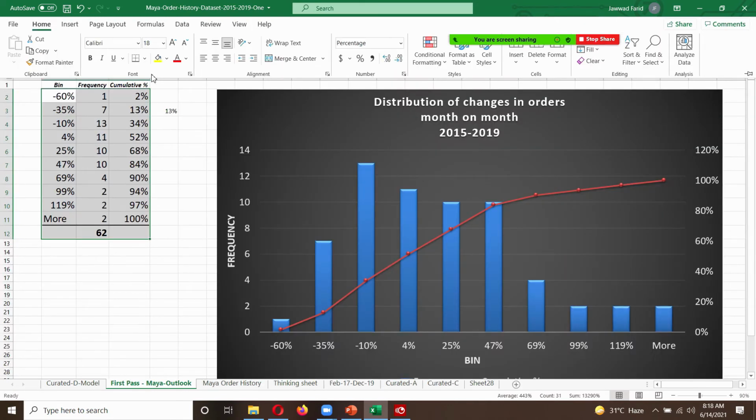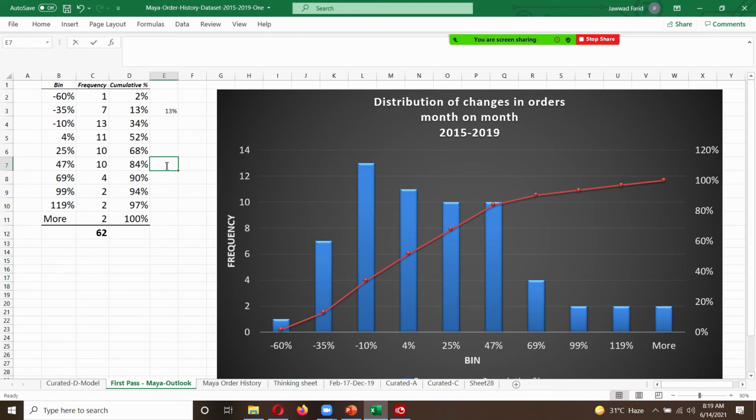The probability of seeing a drop of more than 35%, this part, more than 35% is 13%. What's the probability of seeing, let's say, an increase in sales of over 45%?